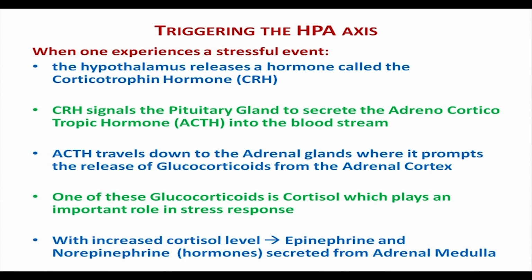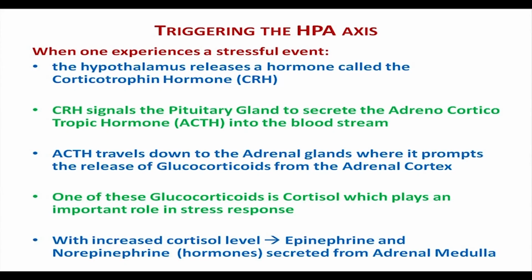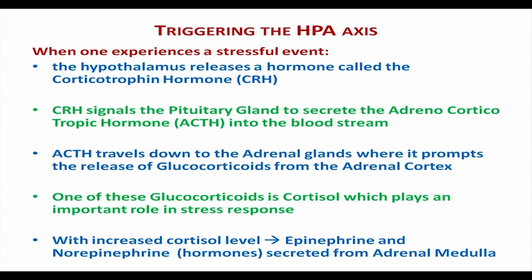The corticotropin hormone goes to the pituitary gland and releases the ACTH into the bloodstream, and the ACTH travels to the adrenal glands and triggers the glucocorticoids, and one of the glucocorticoids is cortisol, which again stirs up the adrenal medulla to release the epinephrine and the norepinephrine.